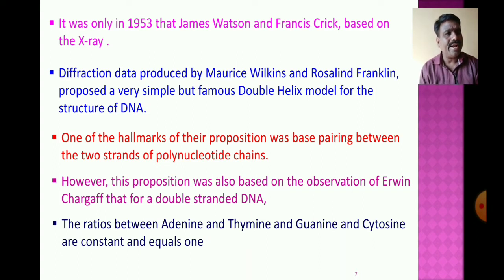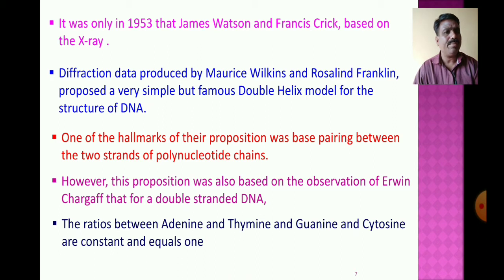One strand will have six nitrogen bases, and the other strand will have six nitrogen bases, but the ratios of adenine to thymine and guanine to cytosine are constant. The number of adenine is equal to the number of thymine, and the number of guanine is equal to the number of cytosine.